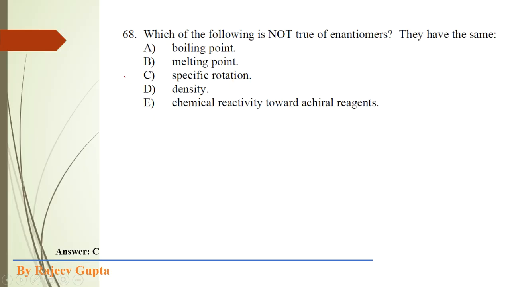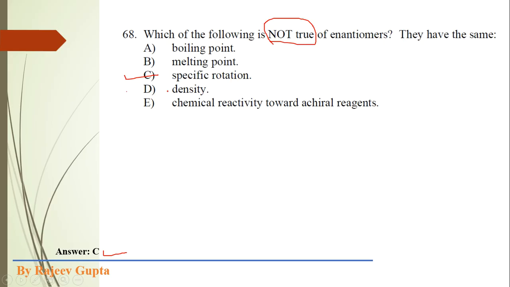So this option is not same. Specific rotation actually not same for any two enantiomers. So the correct option is C, means answer is C, because here what has been asked, which of the following is not true. Not true means that is false, means specific rotation for enantiomers are not same.